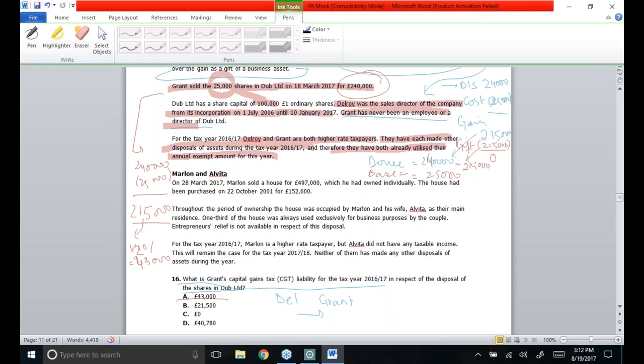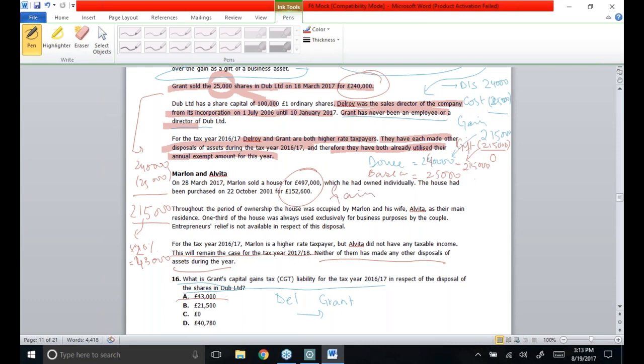So whenever he is going to pay CGT liability, he would pay it at the rate of 28%, because now the case is all about residential properties. This will remain the case for the tax year 2017-18. Neither of them has made any other disposals during the year. So class, keep one thing in mind, that they have sold the house for £497,000 and the house had been purchased for £152,600.